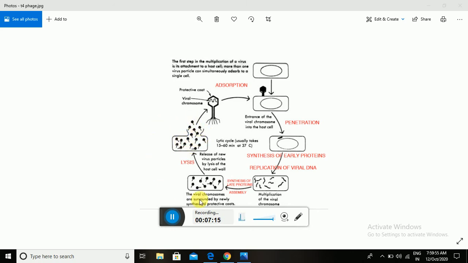This was a brief introduction to the replication of T4 bacteriophage. The details of the reproduction of T4 bacteriophage will be discussed in the next lecture.